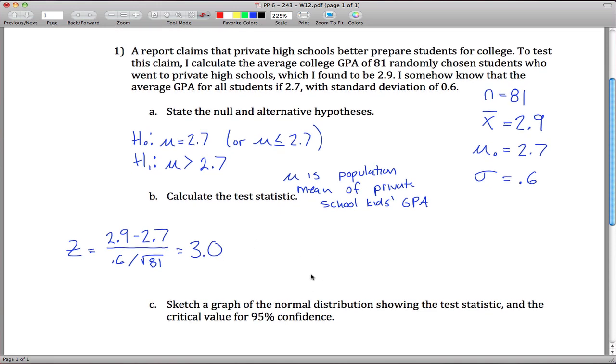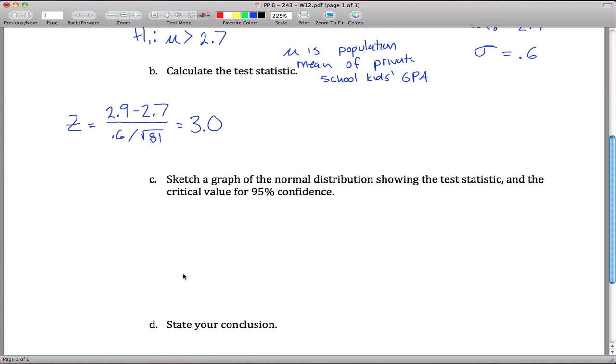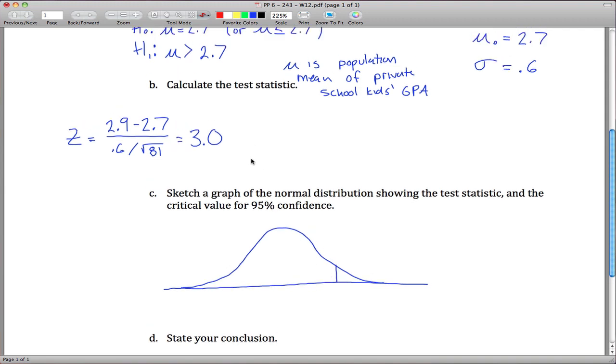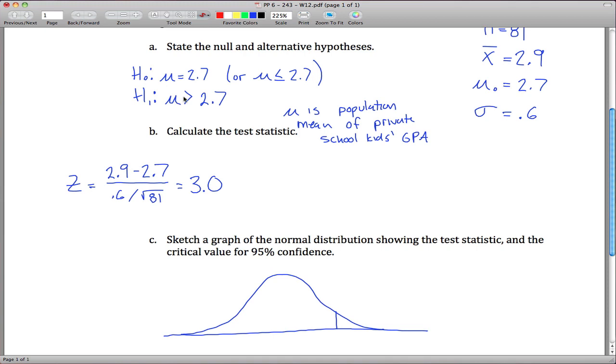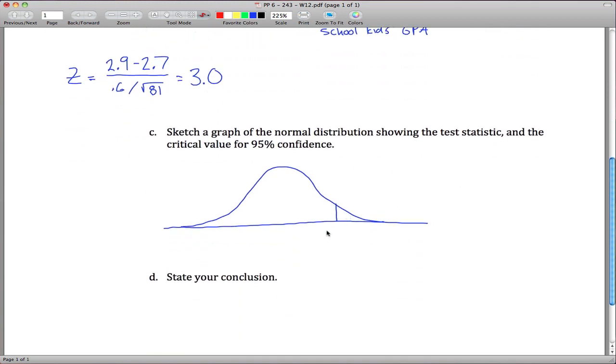All right, so what does that mean? Sketch a graph of the normal distribution. Normal distribution, something like that. It's actually a pretty good one. So I want 95% confidence. So there's some point out here. Note that my alternative hypothesis is saying that mu is greater than 2.7. So I'm dealing with the right-hand side of my distribution here.